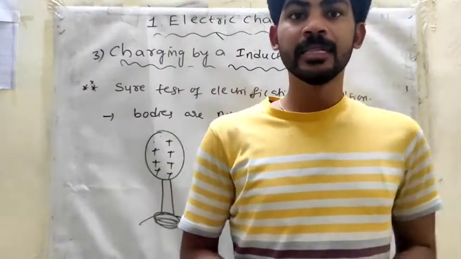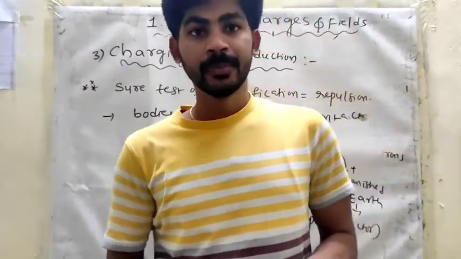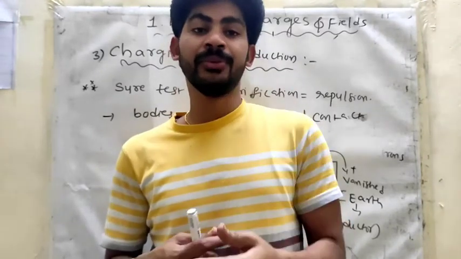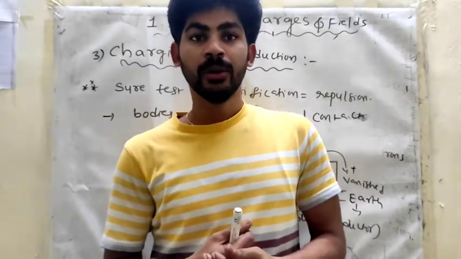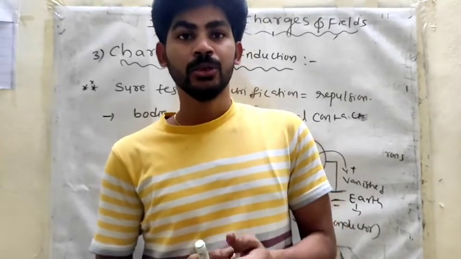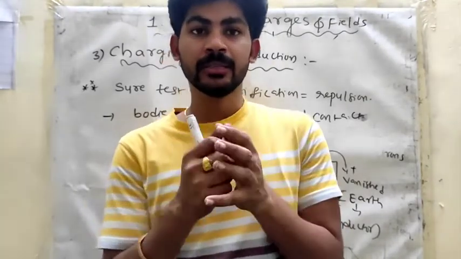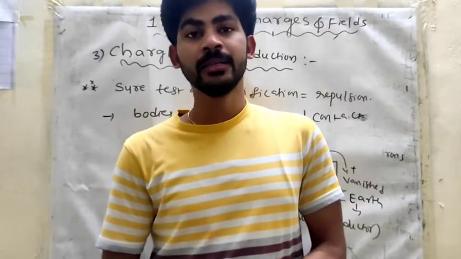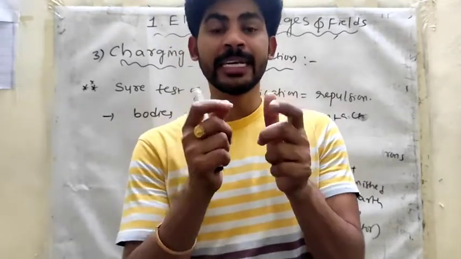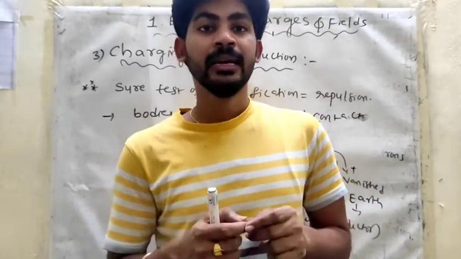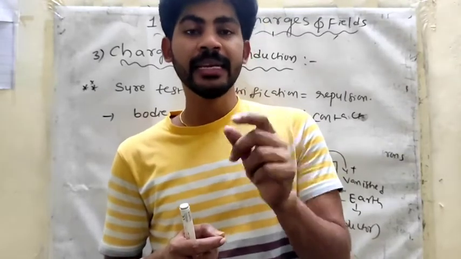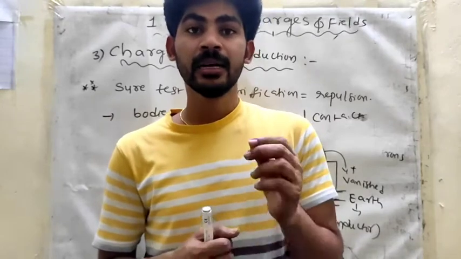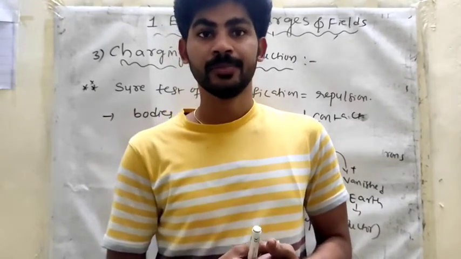So what are we discussing? Electric charge is a property of matter that deals with electric fields and magnetic fields. Electrification means we can give charge to any body, and that process is called electrification. The electrification process is of three types: first, charging by friction; second, charging by conduction; third, charging by induction.